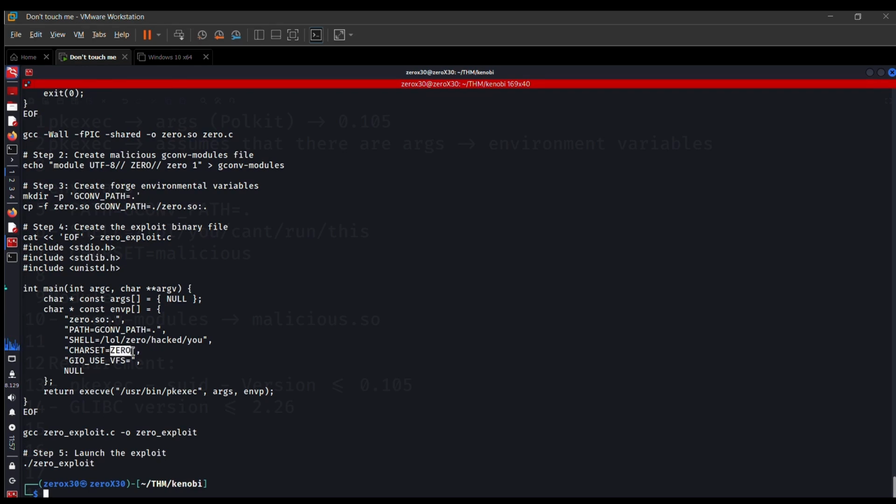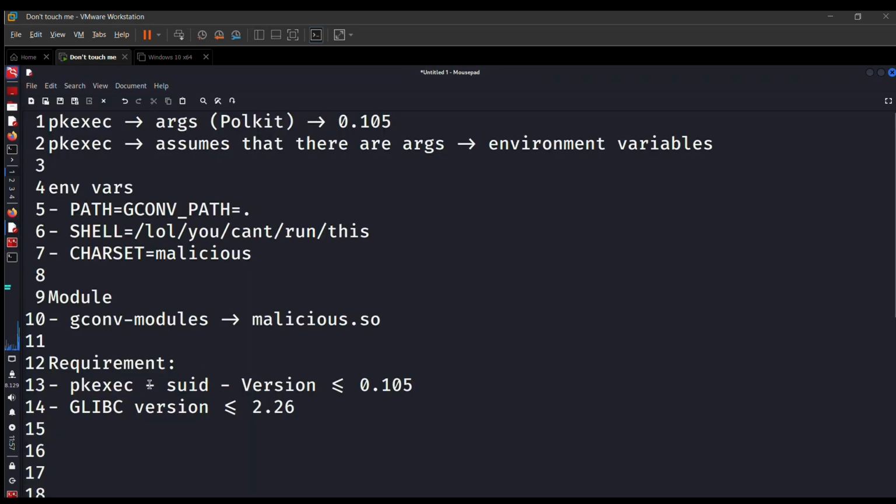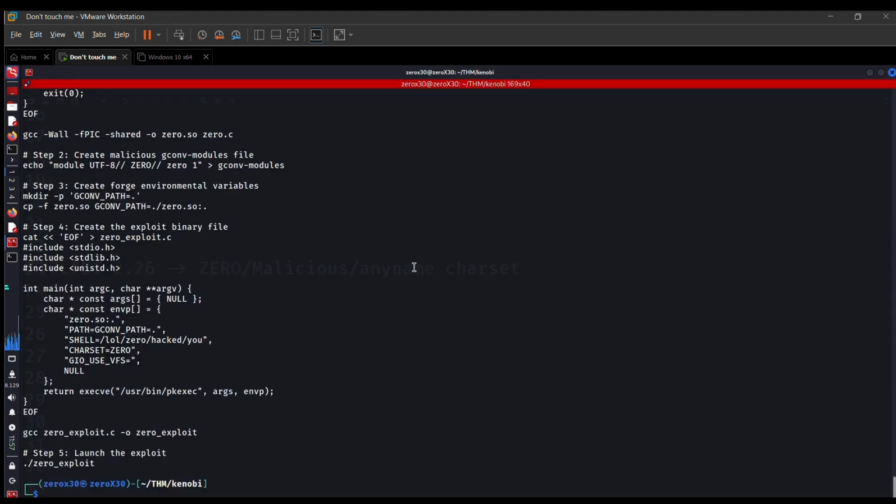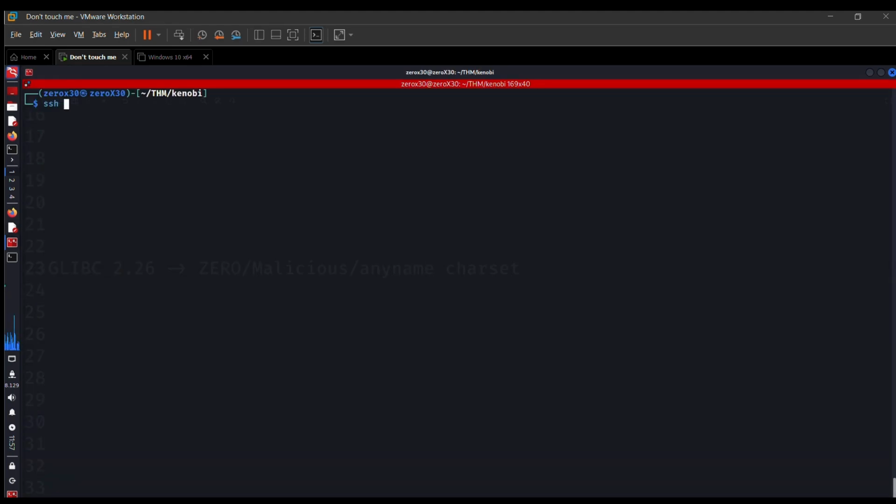This is because if you can see in my exploit, we are using a unique and user-defined charset, but glibc 2.26 and above versions do not allow this. You cannot use a user-defined charset, so that's why the exploit will not execute.